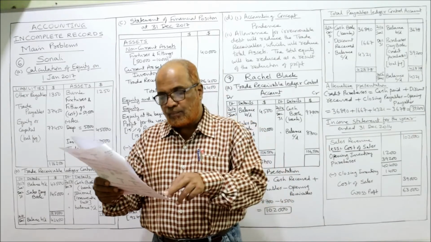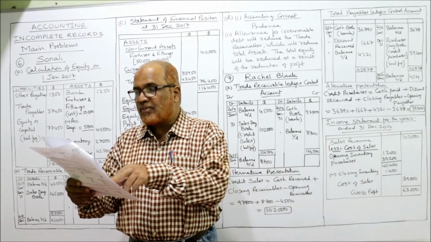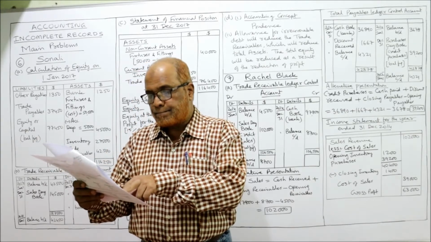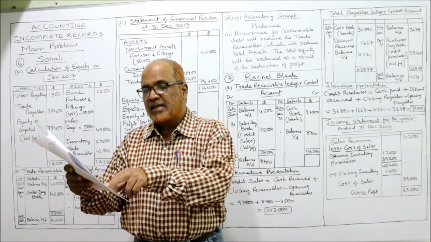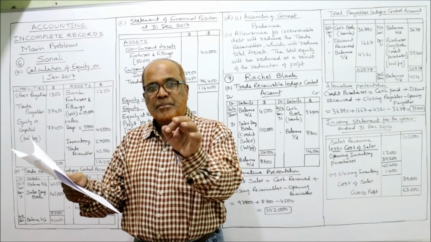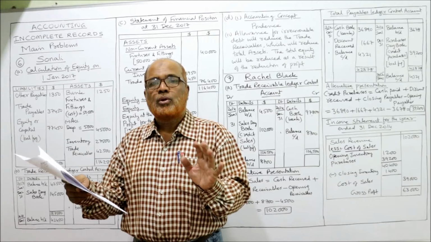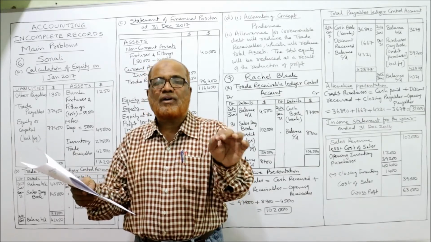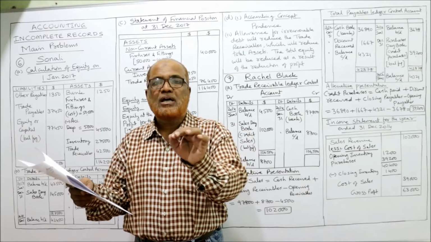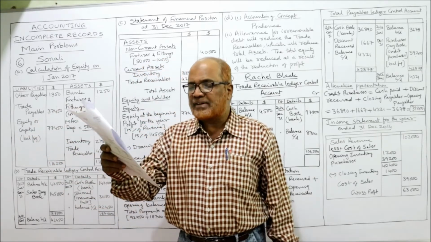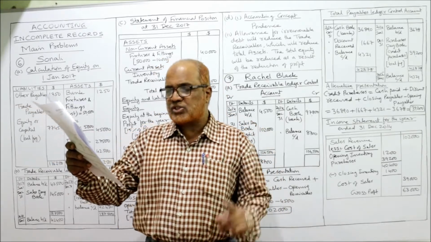What is the revenue? It is given somewhere here. Sales. It is given. Sales were 1,45,000. Sales means revenue. So revenue is 1,45,000. So 15% of 1,45,000 is the profit. And required, calculate the equity at 1st Jan 2017. First question.